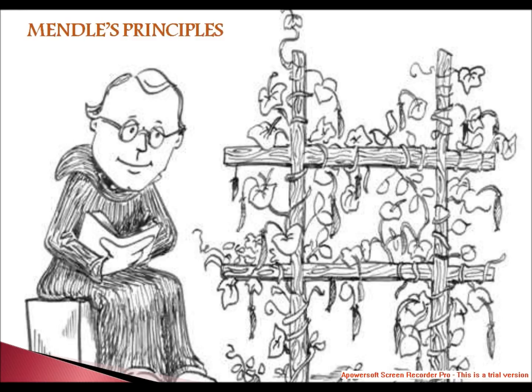In 1856, Mendel started his experiments on controlled hybridization in garden peas in the monastery garden at Brno, Czechoslovakia. In 1866, Mendel presented his result.